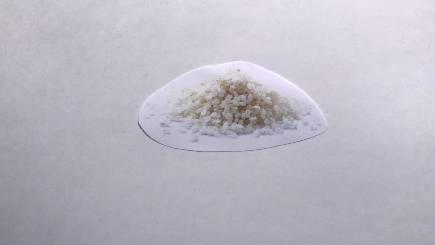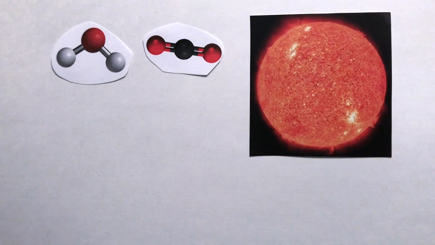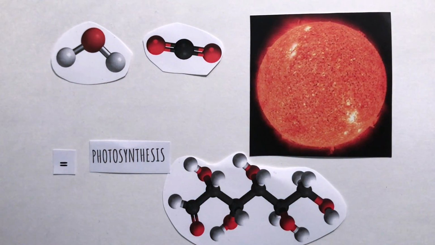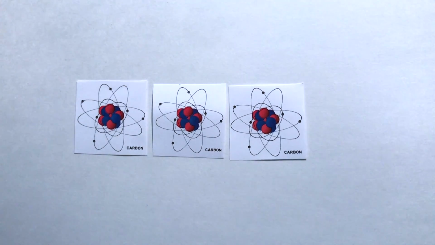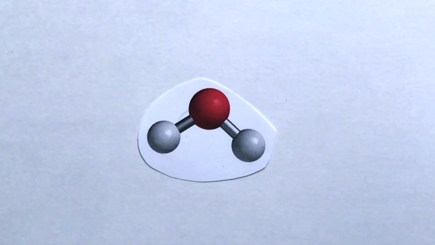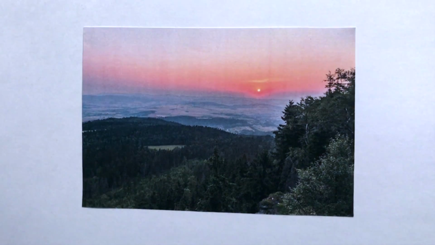Rice, like all plants, relies on the sun to survive. By taking in water, carbon dioxide, and energy from sunlight, rice can undergo photosynthesis to make glucose. According to a 2013 article, some special plants use 4 carbon atoms instead of 3 when they produce glucose, which saves water and increases efficiency. In fact, scientists are trying to engineer rice to have it go through photosynthesis in this way, so it will take less of a toll on the environment.